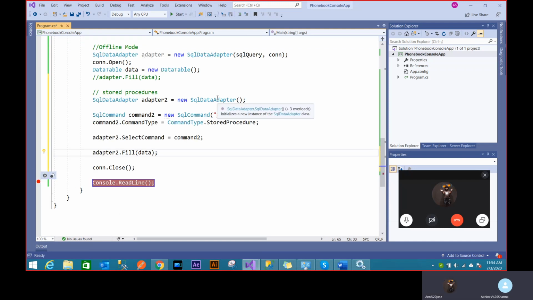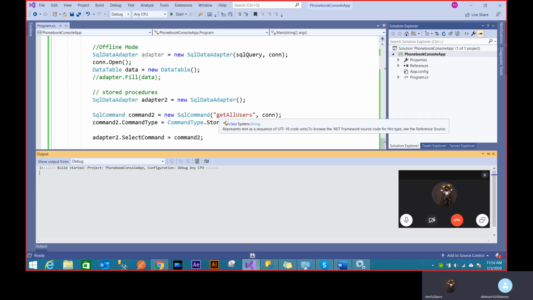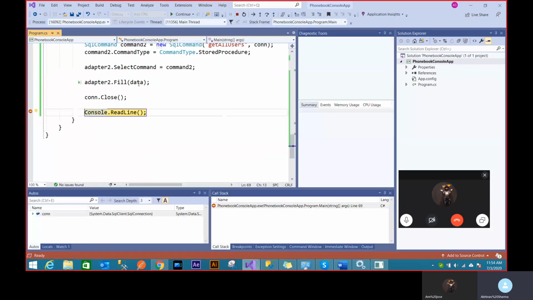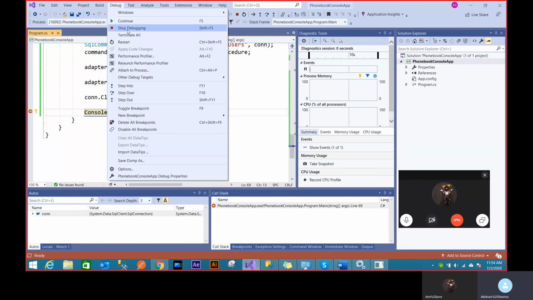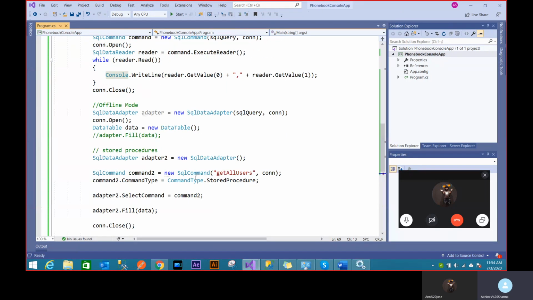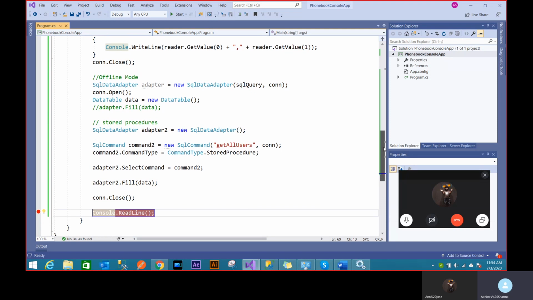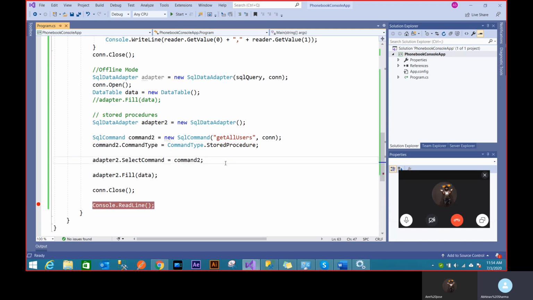So if I run this, because this function is created now, as you can see, it's clean. That's the function that I've created, a user ID and username. And I'm not doing any kind of SQL query here at all. So that's why people prefer stored procedures over SQL queries. Otherwise, you have to write a SQL query here, and it becomes very complicated, especially where you provide a where clause, because then you have a string or a number inside a string. Then you have to escape it using a single quote and escape. So it becomes very bad. So that's why people prefer stored procedures, because the SQL query is contained at the SQL Server level, and I'm just calling those functions.